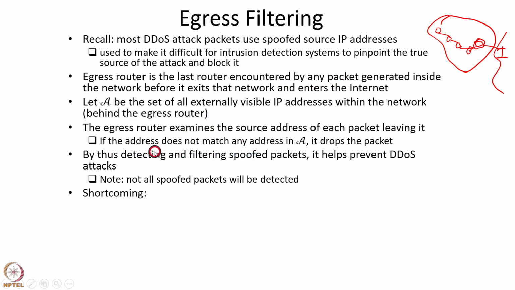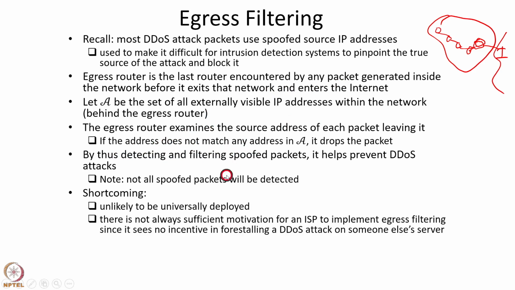So what is the shortcoming of egress filtering? The shortcoming is that it is unlikely to be universally deployed. Not all internet service providers will introduce egress filtering in their gateway routers, because there is not always sufficient motivation for an ISP to implement egress filtering, because the ISP sees no incentive in forestalling a distributed denial of service attack on someone else's server.